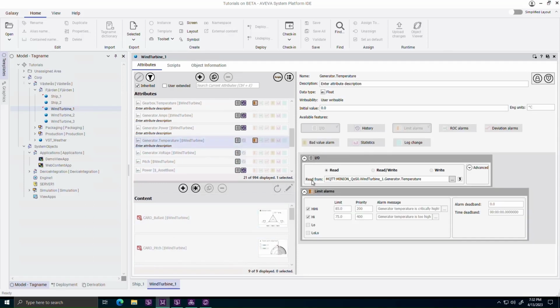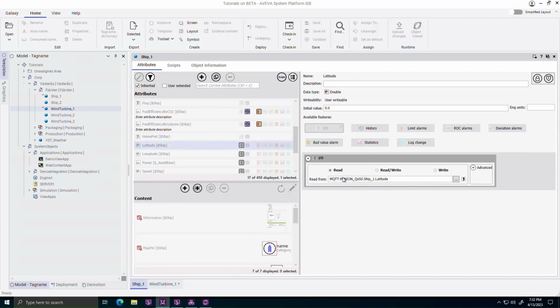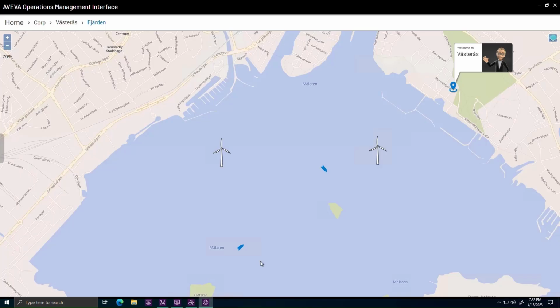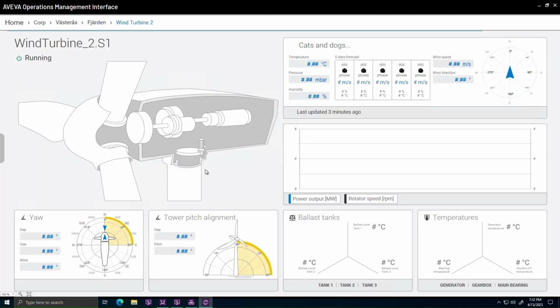Heading over to AVEVA Application Server, we can inspect how objects in the asset model are configured to acquire data from the driver. The syntax is simply the tag address prefixed by the scope name I had configured for the driver instance. Since this is a global namespace, the underlying infrastructure resolves which node is hosting the driver, and the application configuration is as such not hard-coded to a specific computer hostname. A quick look in Object Viewer verified that we're getting good data. We can also head over to the Operations Management interface and see a graphical representation of the data acquired from the Sparkplug nodes.